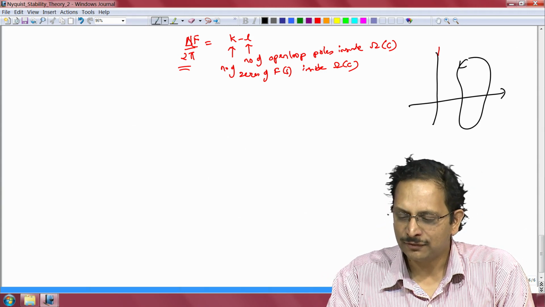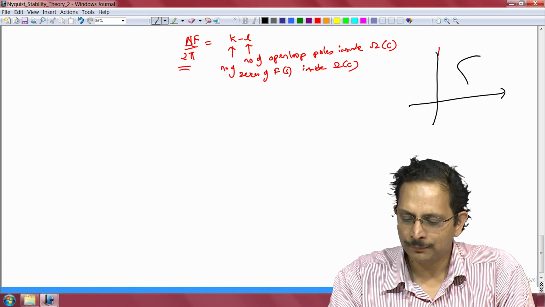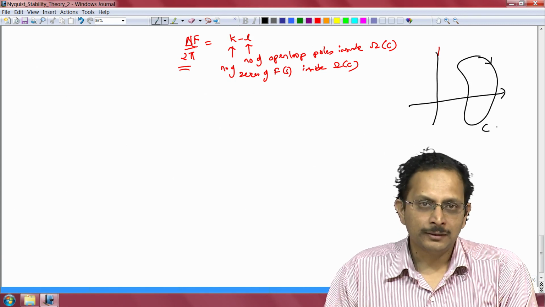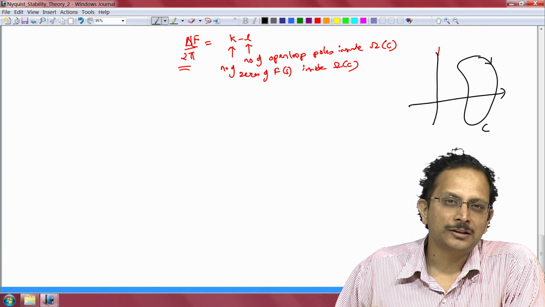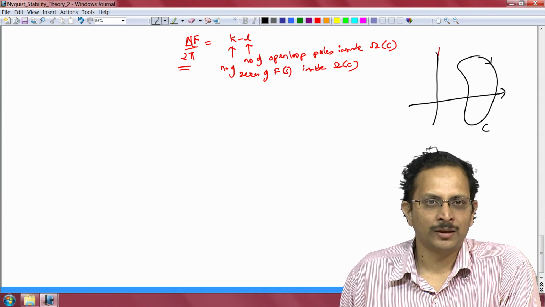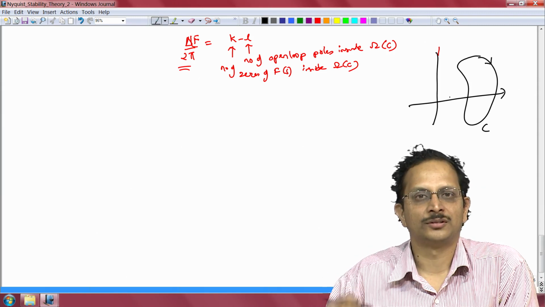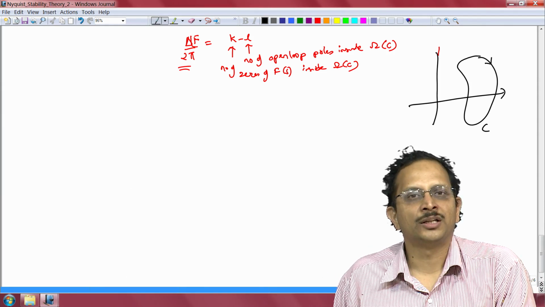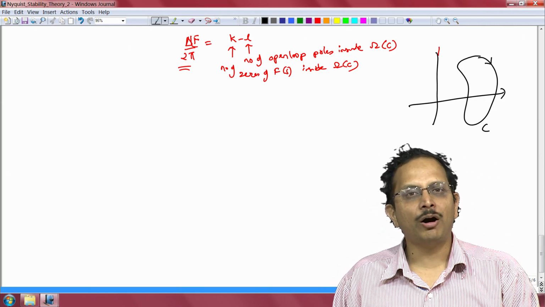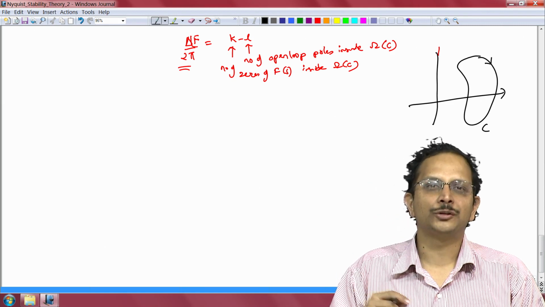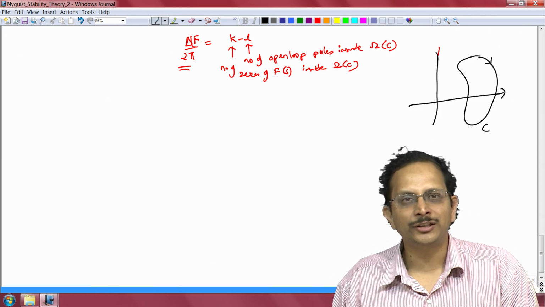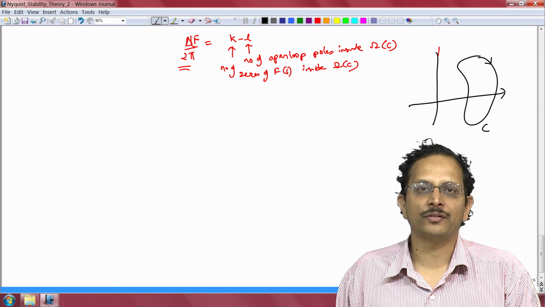On the other hand, if we chose to take the variable s in the clockwise sense, then the statement for Nyquist stability theory would be that the number of clockwise encirclements of the origin in the f of s plane for points s on the contour C would be equal to the number of closed loop poles minus the number of open loop poles. So, depending on the direction along which we take the complex number s around the contour, we need to look at the direction in which we are encircling the origin in the f of s plane.